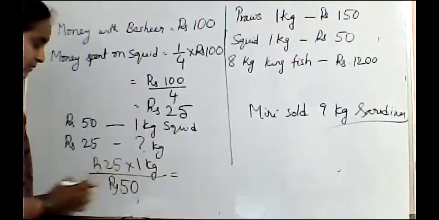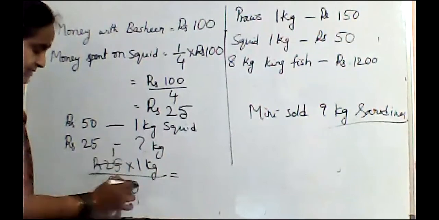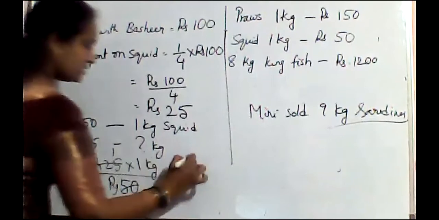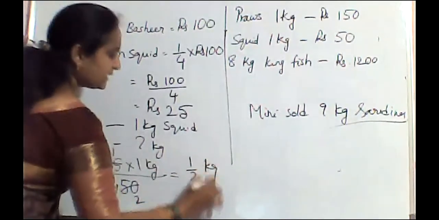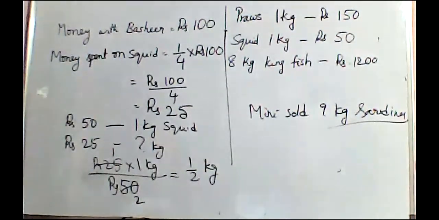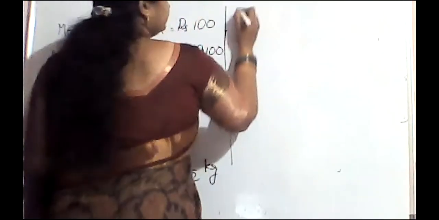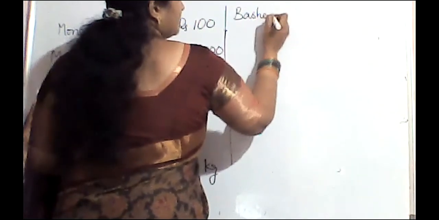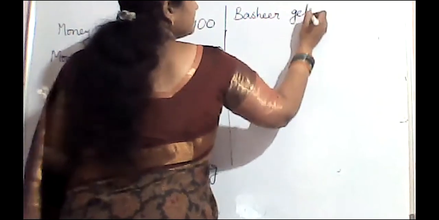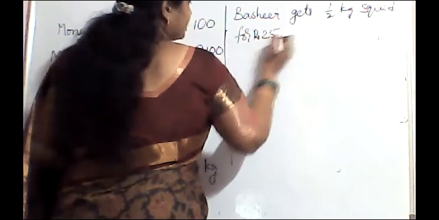Half kg squid he will get for 25 rupees. So Bashir gets half kg squid for 25 rupees.